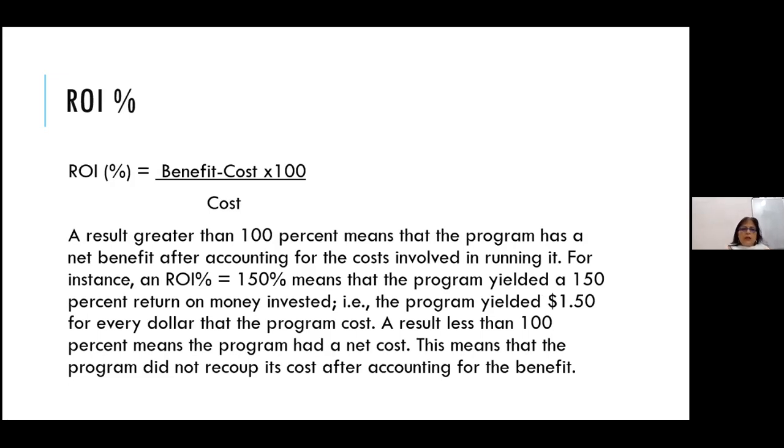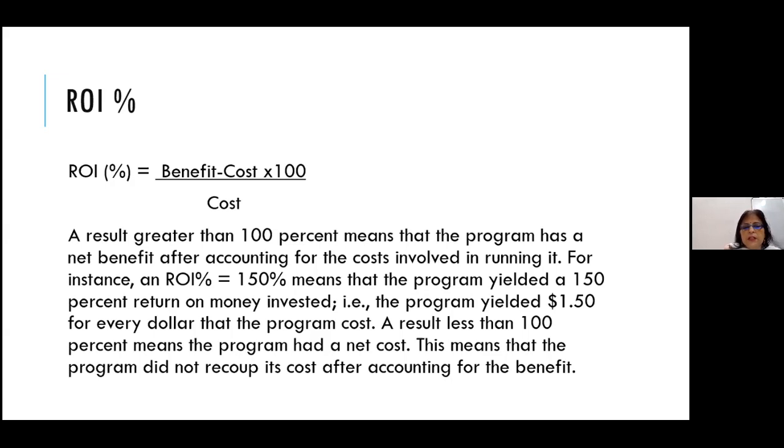Now the other thing is to calculate the ROI percentage. So you can either take out the BCR ratio or the ROI percent. For ROI percentage, you take benefit minus cost upon cost, take the percentage of that, and you will get the ROI percent.